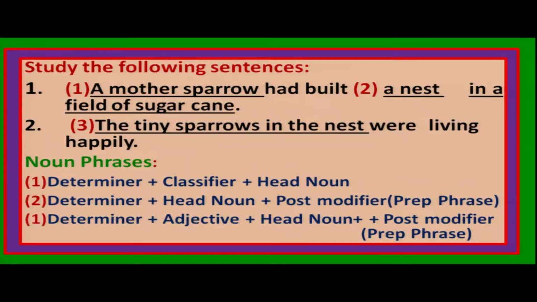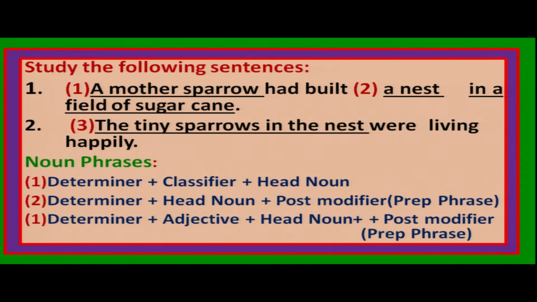Let's go to grammar. You just see. I have collected 2 sentences here. Now you study the following sentences, 2 sentences, and there are 3 noun phrases. In the first sentence you can get 2 noun phrases, and in the second sentence you can get 1 long noun phrase.